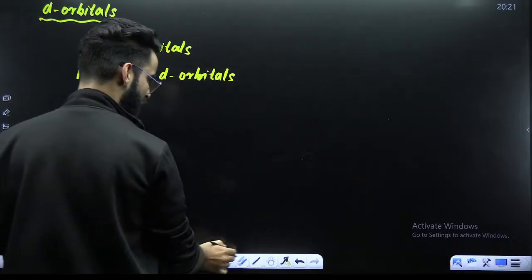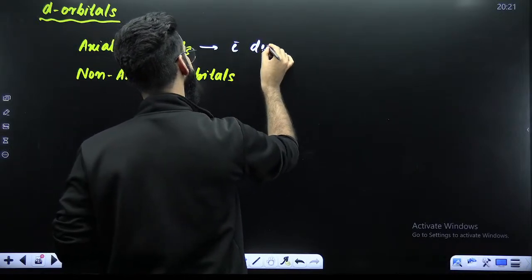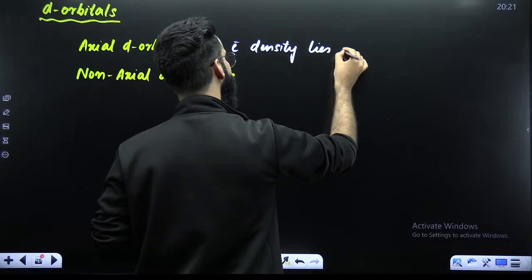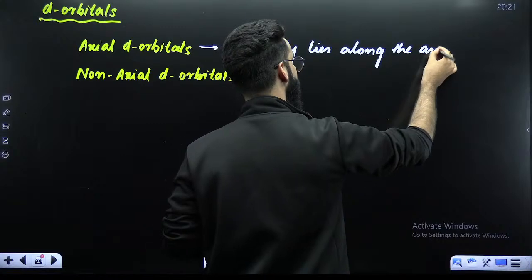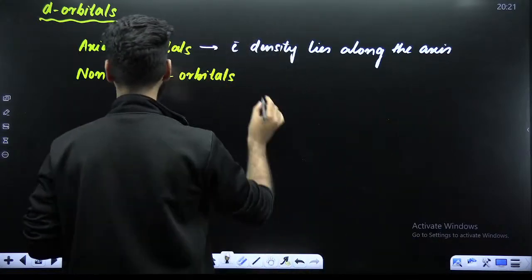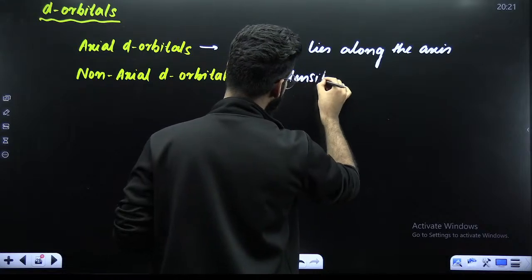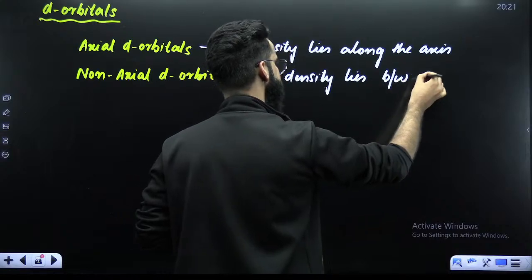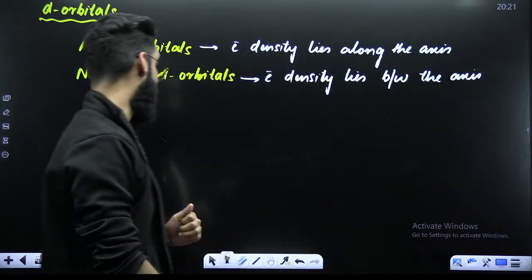In case of axial d orbitals, let me tell you, electron density lies along the axis. In case of non-axial, I would say the electron density lies between the axes, right?